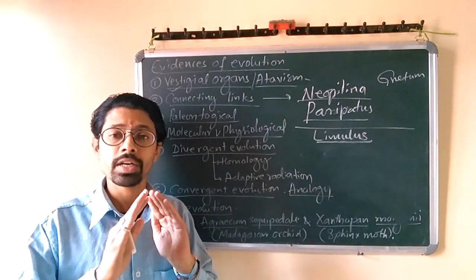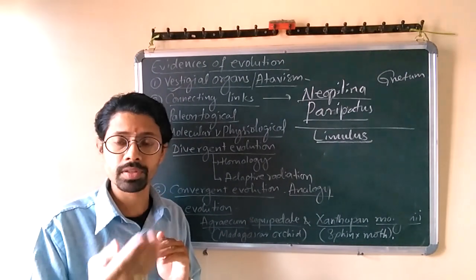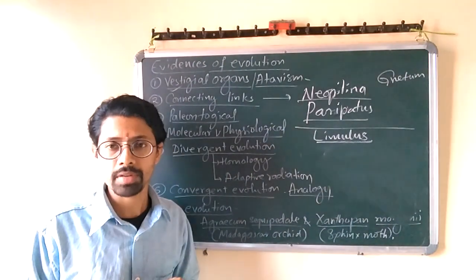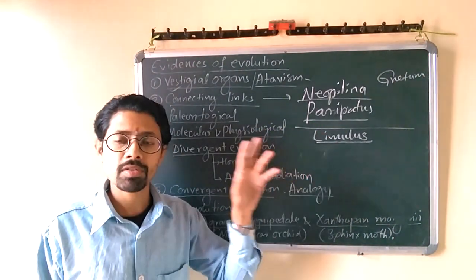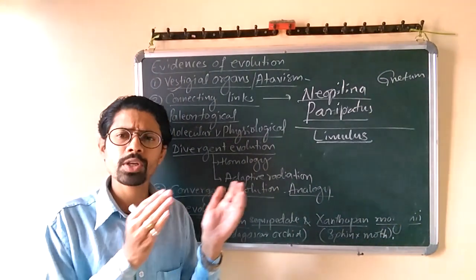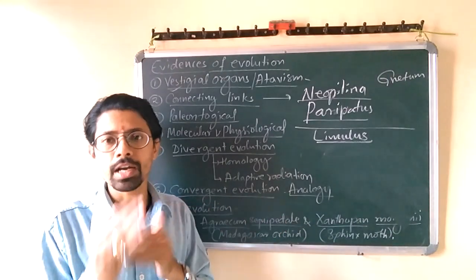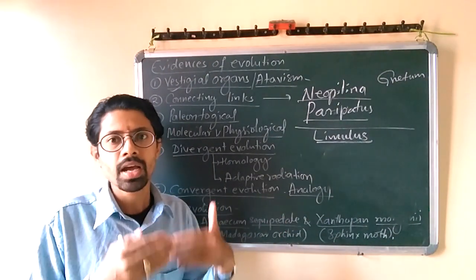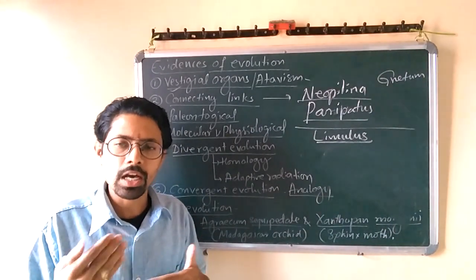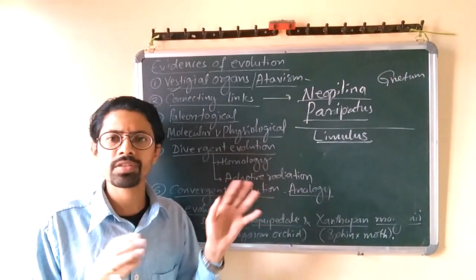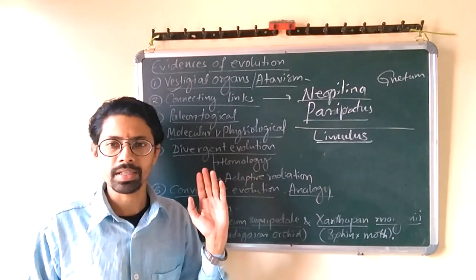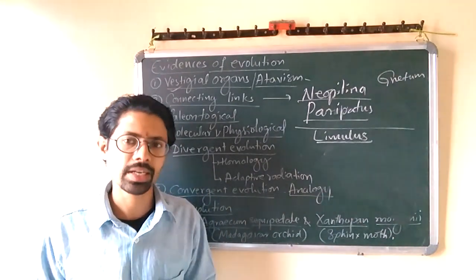So those animals which do not change or do not evolve further are generally called living fossils, right? So Peripatus is a living fossil as well as a connecting link. The characters of Peripatus are similar to those of the Annelida and Arthropoda. So its previous phylum is Annelida and its next phylum is Arthropoda. It has jointed appendages like arthropods, but its body features are very similar to that of the primitive group, that is Annelida. So this is also called a connecting link and a living fossil.